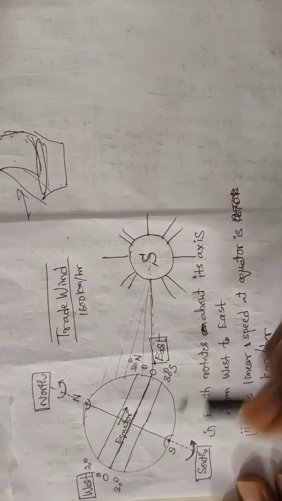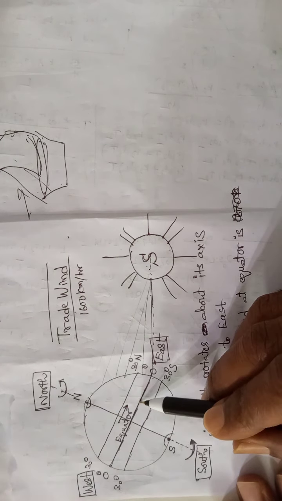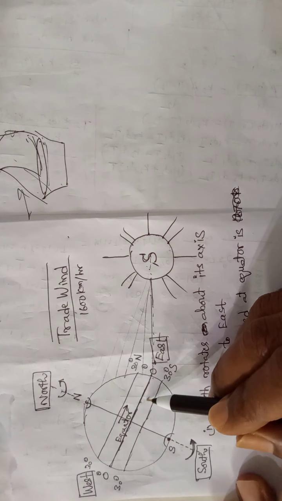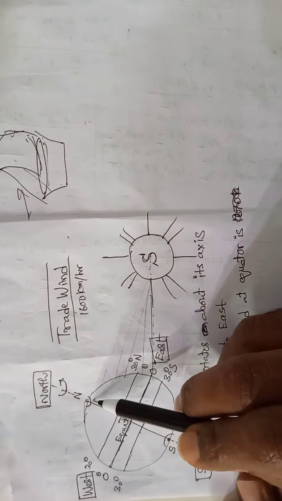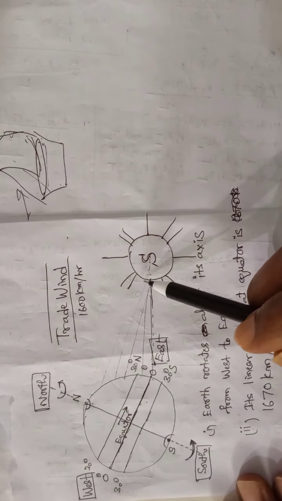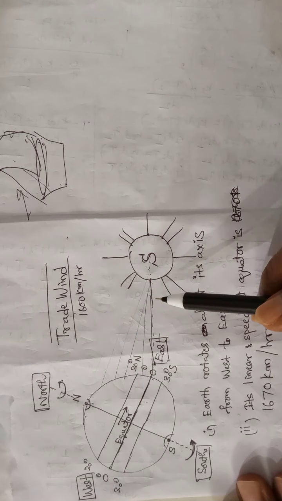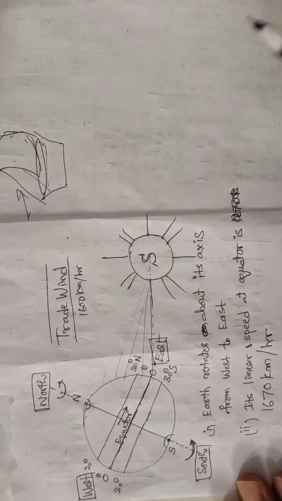That's why the regions at the equator will be very hot, and the regions near the pole are cold, because the sun rays fall in an oblique direction. Here the sun rays fall normally, so the heat loss is less.